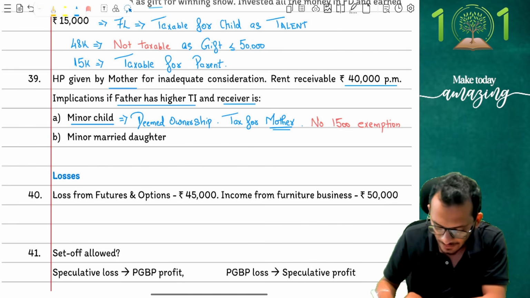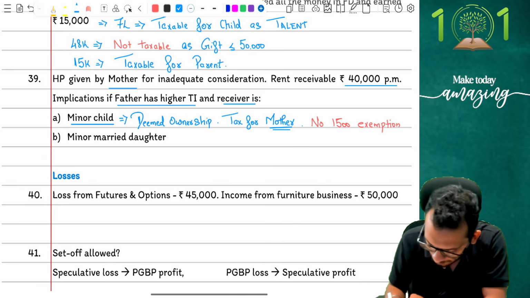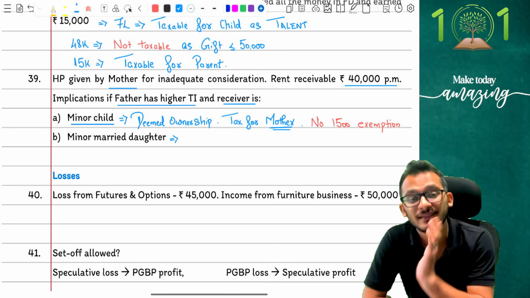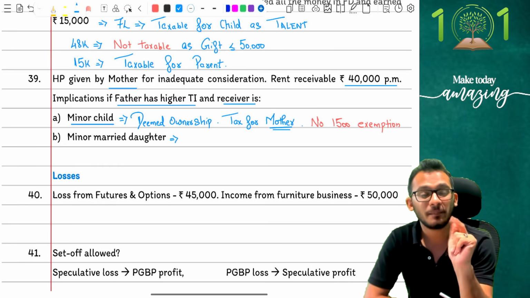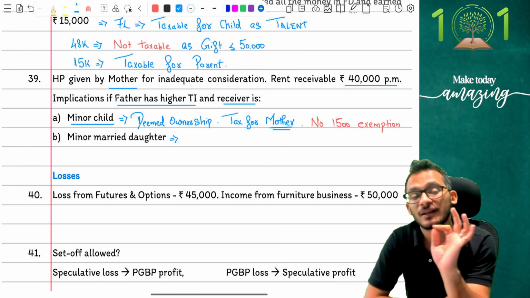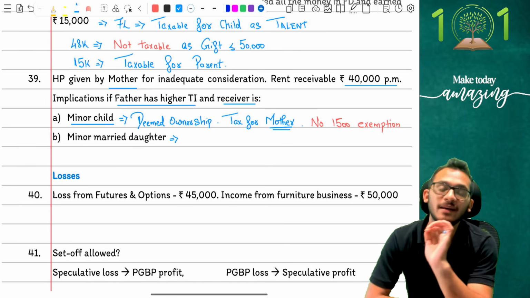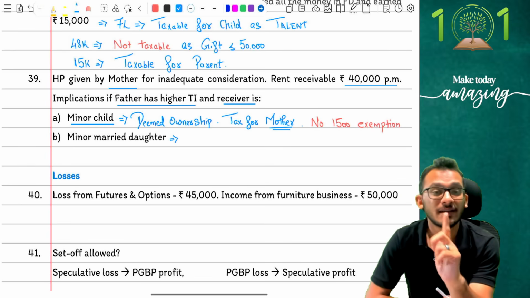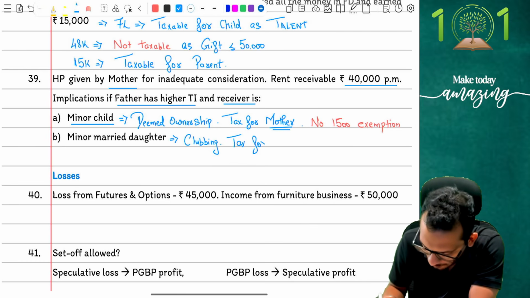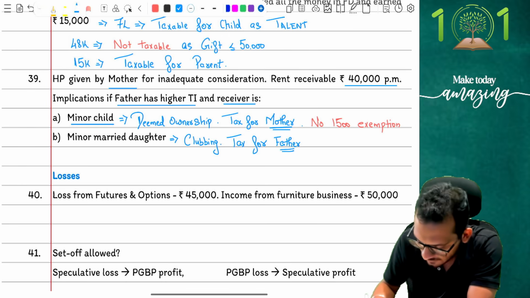Clear? Next part says I am going to have what is called a minor married daughter. Now, if you remember the HP rules, people, HP says any kind of transfer happening from parent to minor child will be taxable for the respective parent. However, this provision does not cover minor married daughters. Minor married daughters are not covered in it because it is covered under clubbing rules, and therefore here I will apply the clubbing rules. Now, because I am applying the clubbing rules, I will tax it for the father because his income is higher.